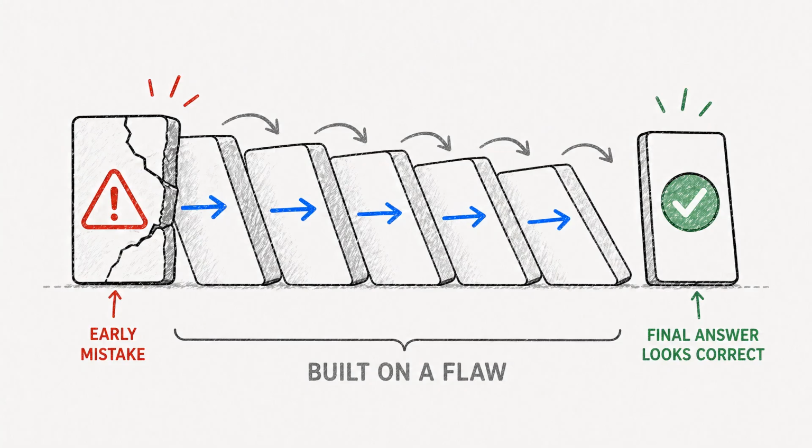AI can solve multi-step problems, but long reasoning creates more places for drift. If an early assumption is wrong, later steps may build on it. The final answer can look carefully reasoned while resting on a hidden mistake near the beginning.